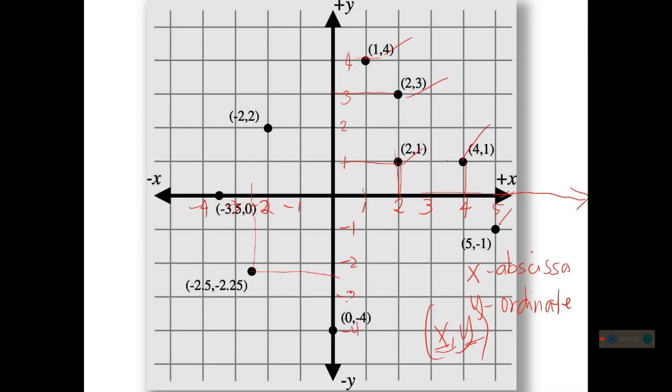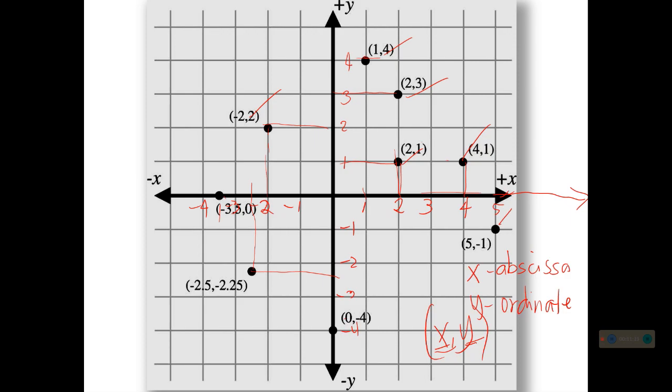As I said before, if your ordered pair is on the y-axis, your x is 0. But this time, since your point is on the x-axis, your y is 0 and your x has the value, so we have negative 3.5. And the last is (negative 2, positive 2), because your x is negative 2 and your y is positive 2.